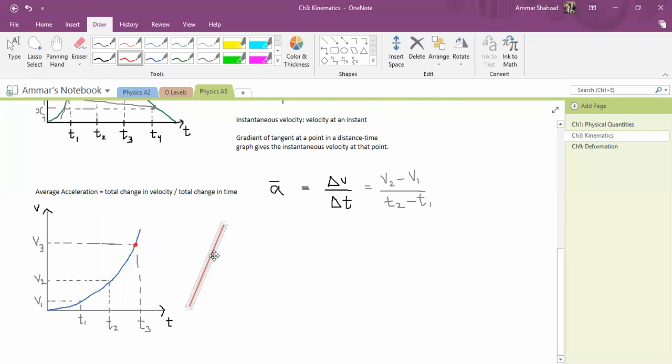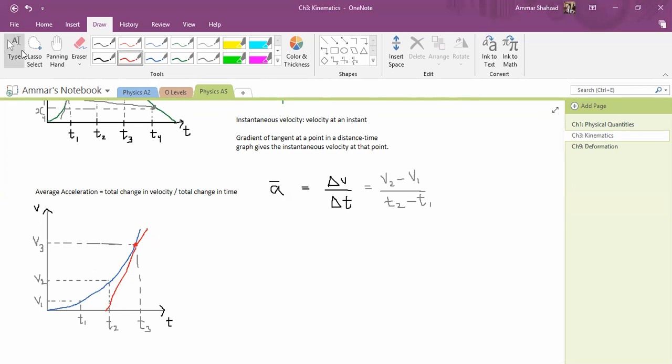Yeah, it's difficult to move this, but you get the idea. Okay, so you will get a tangent over here at this point. So let me just draw it like that. So your tangent will basically look like this. And you can use any 2 points from this tangent to find the instantaneous acceleration at this point.